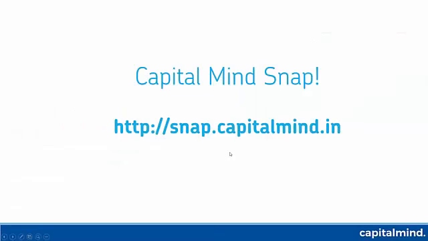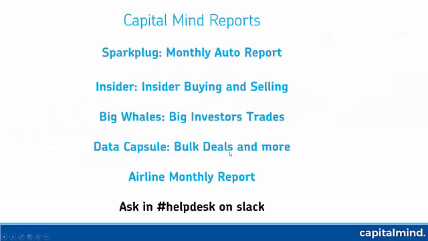We also have more. Believe me, Capital Mind Premium is giving you very heavy value for money as well. So you've got our monthly reports that come in monthly and quarterly reports. Spark Plug and the airline reports are monthly reports on specific sectors. One is on auto and one is on airlines. We've got daily data capsules, including bulk deals and a lot more information about what stocks are doing in terms of delivery percentages as well.